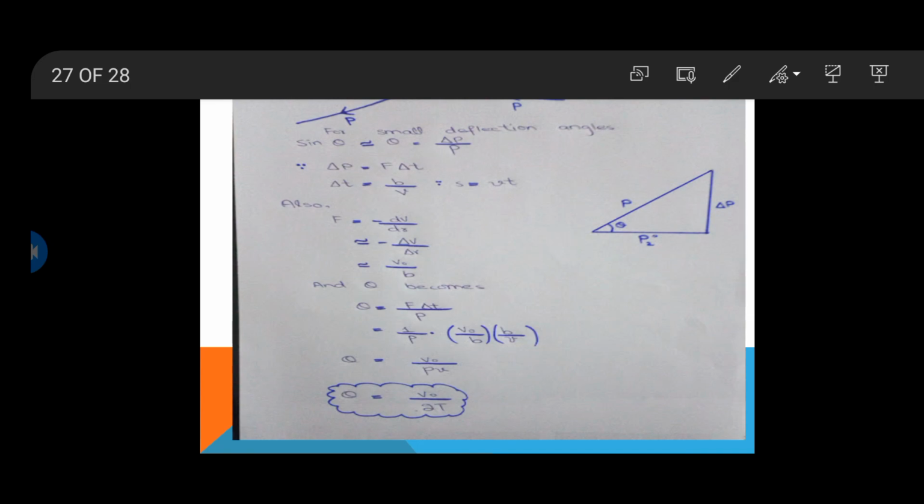So we can take theta is equal to V naught over P V. This is our final equation. In this equation, P is the momentum and V is the velocity.